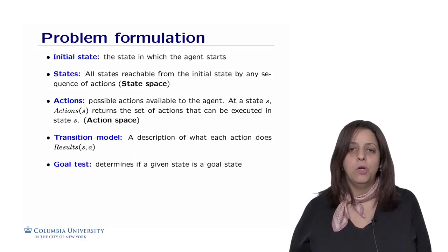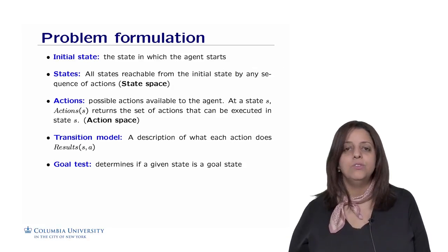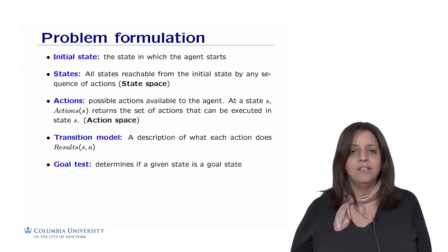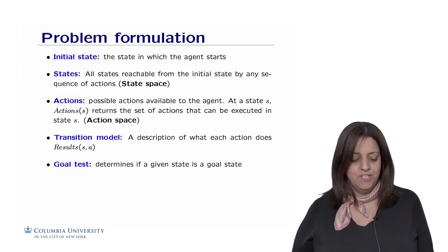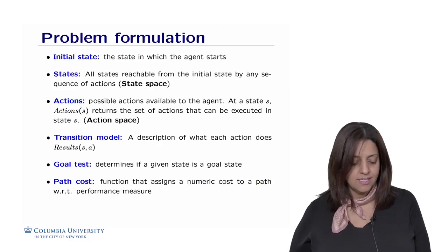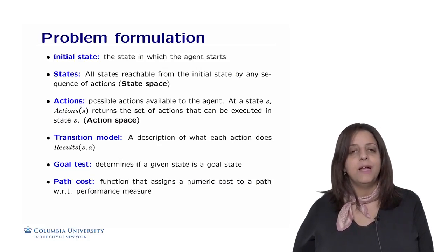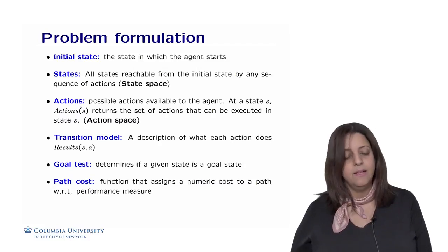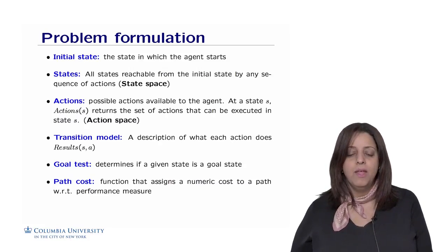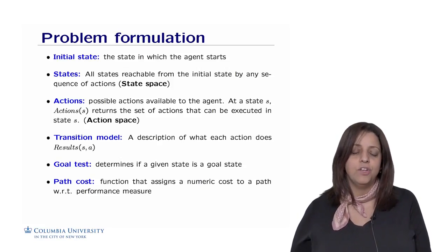We also define what we call a goal test. This determines if a given state is a goal state or not. So we're going to have this kind of test that tells us whether we reached what we wanted to achieve or not. Finally, the last element is called the path cost. It's a function that assigns a numeric cost to a path with respect to some performance measure. It doesn't always exist, but whenever we have a performance measure, we apply this function to know how much reaching the goal is costing us. There may be several solutions, and we want to see how much each of the solutions costs.